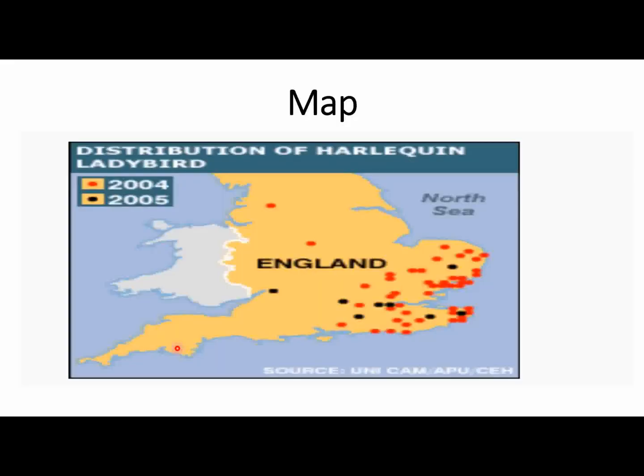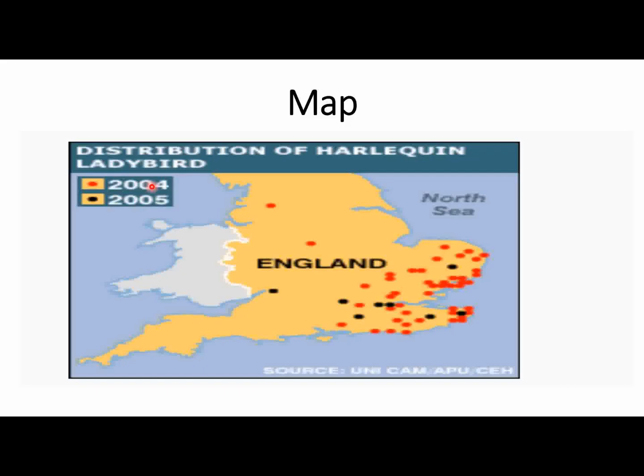So the next example is the map. It's a difficult task for some students. Even if they are following the template, they face problems with how to attempt a map in a describe image task. So how will you get a good score? First you have to identify the name of the map. It's a distribution of Harlequin ladybird. This is the name of the image. And here we have two years, 2004 and 2005.